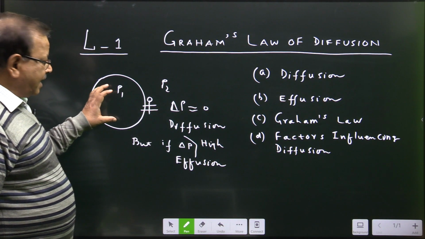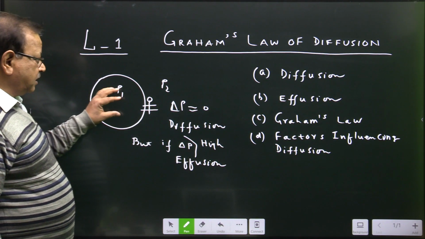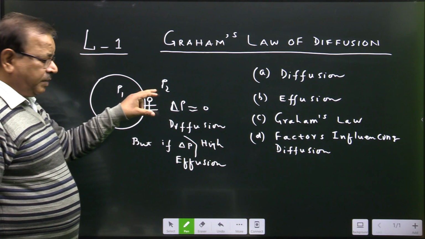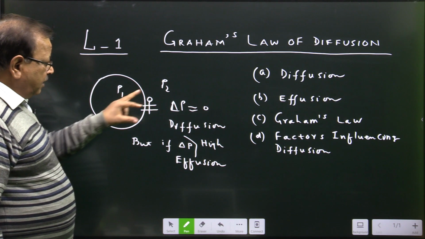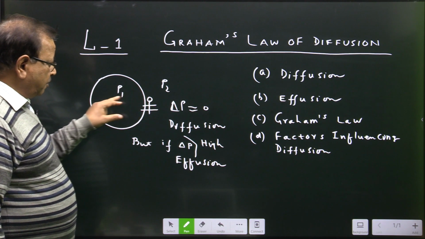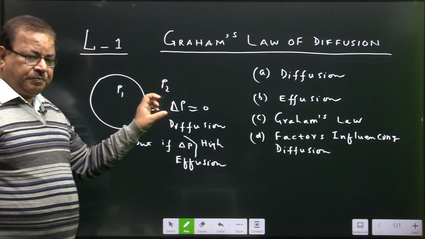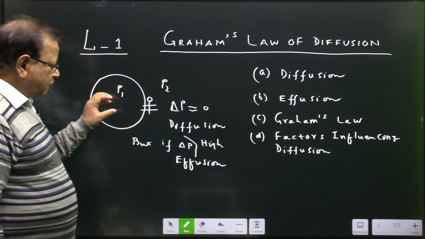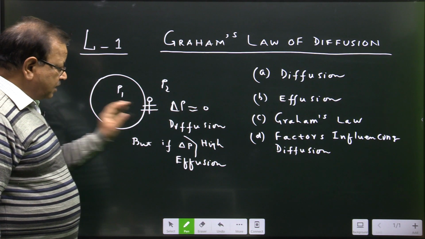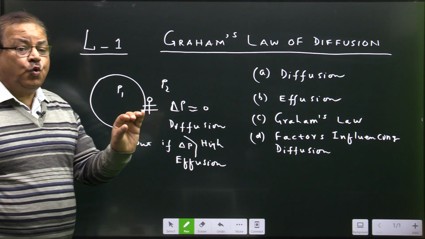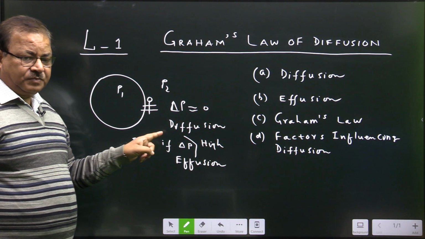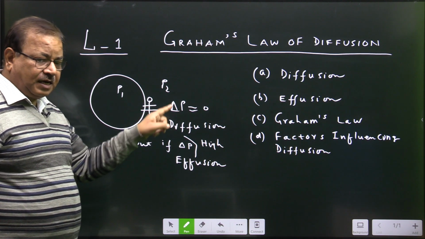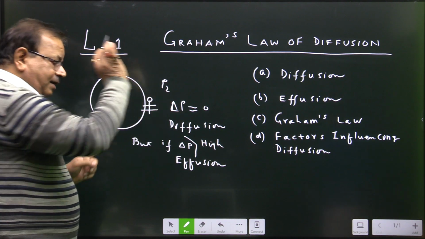Just imagine there is a gas in this bladder at pressure P1, and P2 is the outside pressure, and there is a hole. If the difference of P2 and P1 is almost negligible, the gas will come out across the hole very slowly. This gas coming out of the bladder is trying its best to intermix with the other gas present outside the bladder.